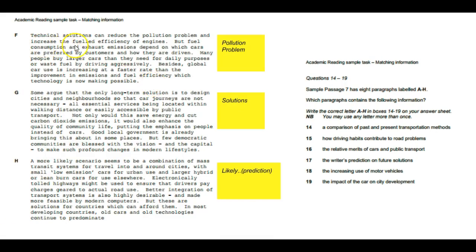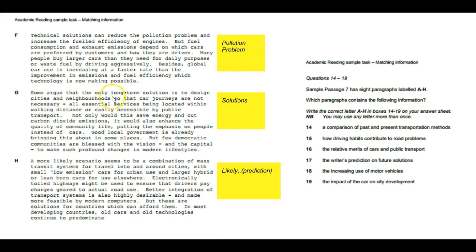Always pay attention to the first line of each paragraph. Technical solutions can reduce the pollution problem and increase the fuel efficiency of engines. Here we are not talking about solutions, but we're actually talking about the pollution problem. If you continue reading on, exhaust emissions depend on which cars are preferred. Many people buy large cars. Besides, global car use increases at a faster rate than improvement in emissions. So emissions, pollution problem. I have those two words here as label, and then move on to the next paragraph.